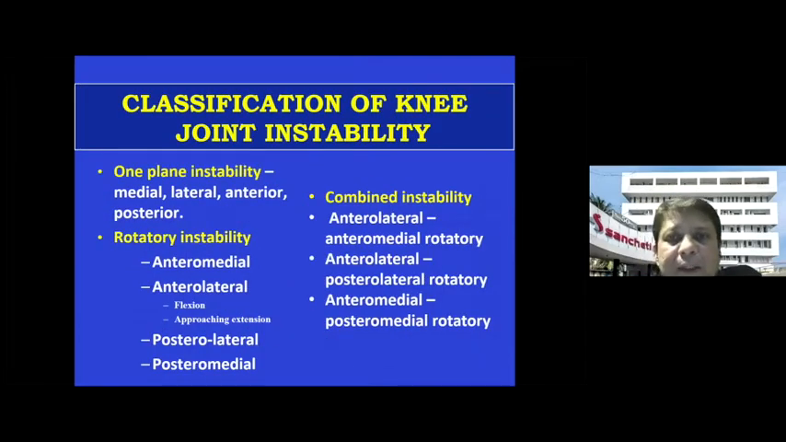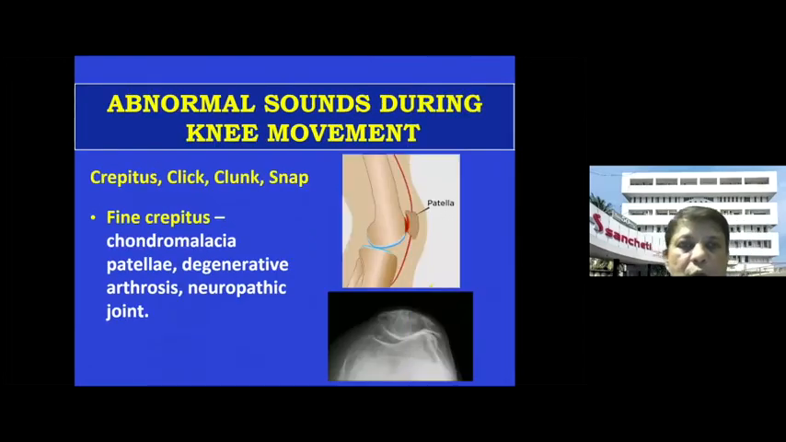And these are the various types of instabilities. This is a more theoretical slide again. I don't want to go into detail, but suffice to say that we mainly deal with one plane instabilities and rotatory instabilities, though combined instabilities are not so common unless there is a dislocation of the knee, where we have the KD classification. What you should understand is the one plane instabilities, varus, valgus, anterior, posterior, and the rotational instabilities, which can happen mainly when the posterolateral corner gets injured or the anterolateral. So this is what you should know.